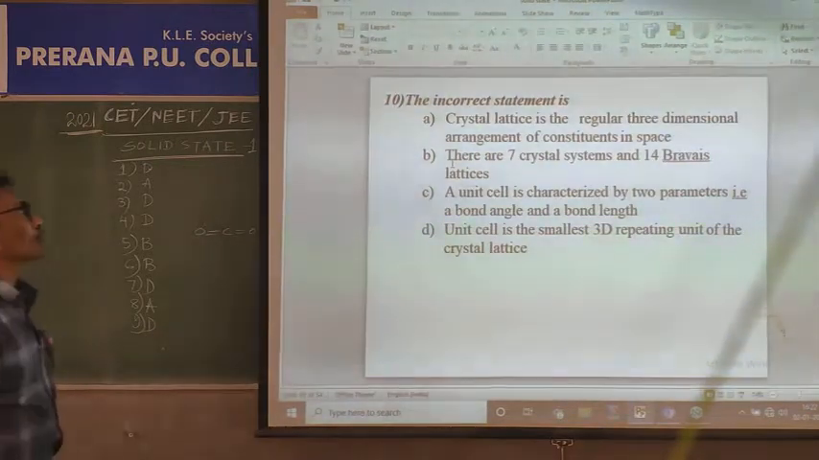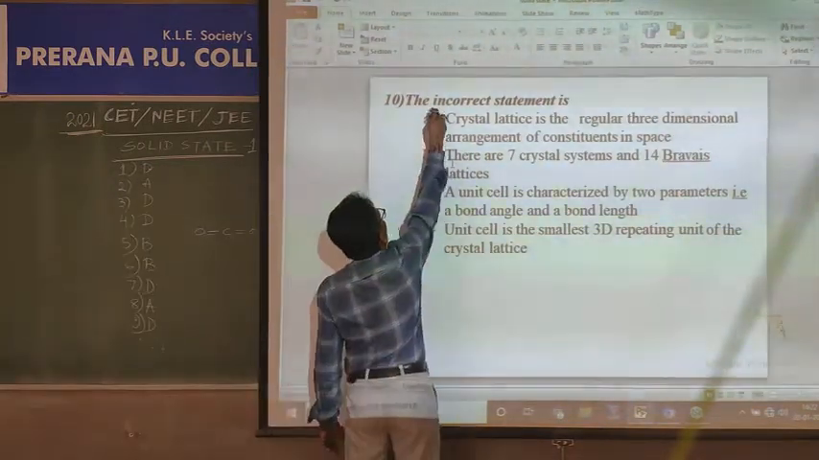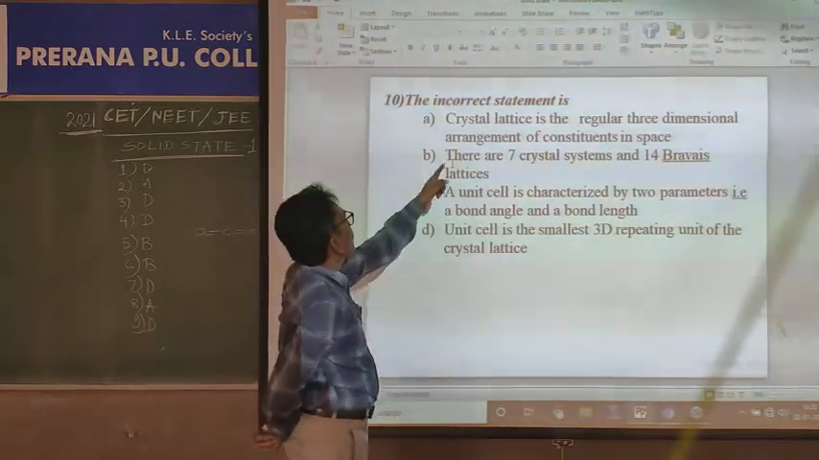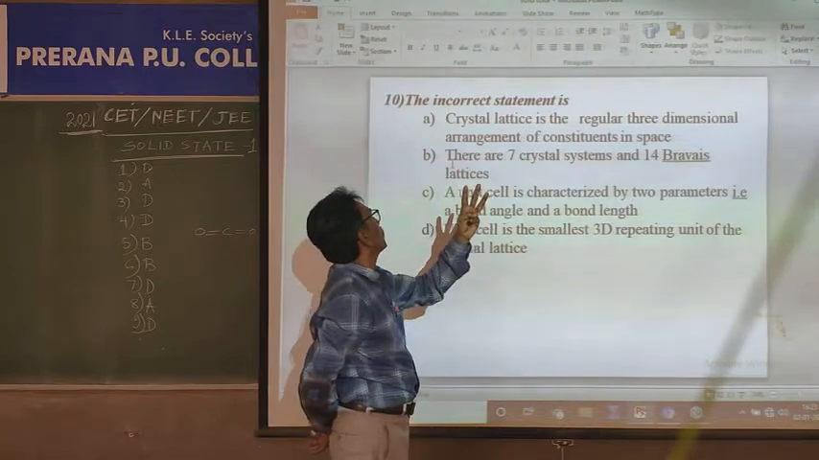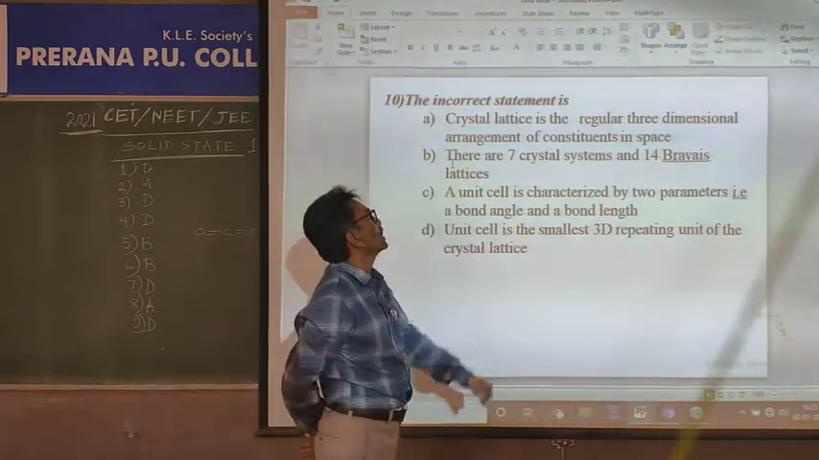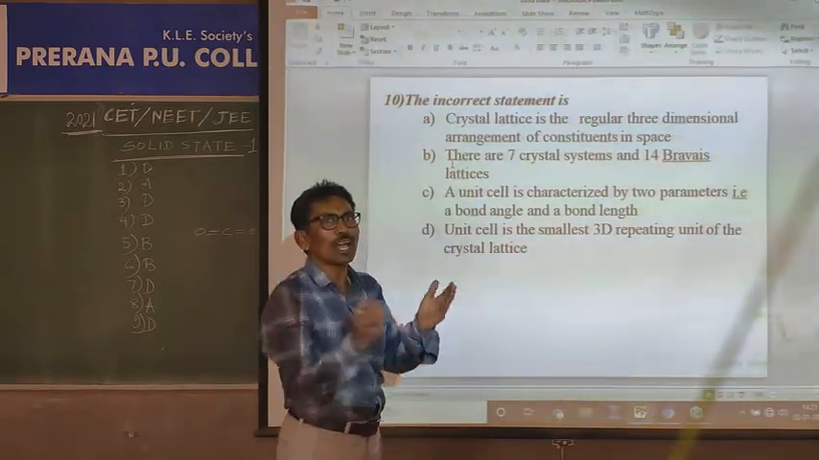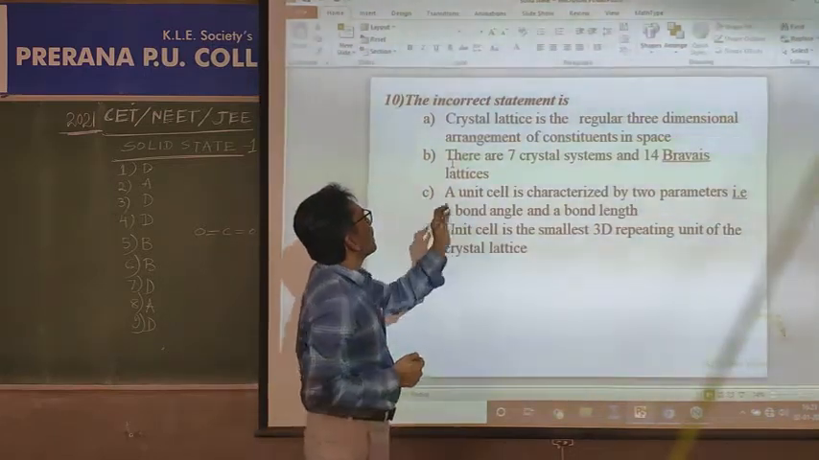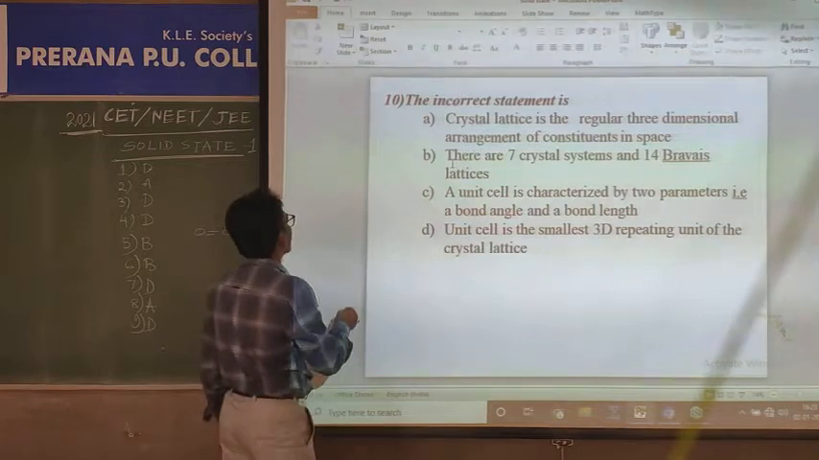Yes, the incorrect statement. Concentrate every time, correct or incorrect, that is very, very important. Incorrect statement: a crystal lattice is the regular three-dimensional arrangement of constituents in space. Constituents means ions, atoms or molecules. There are 7 crystal systems. What are those 7 crystal systems?